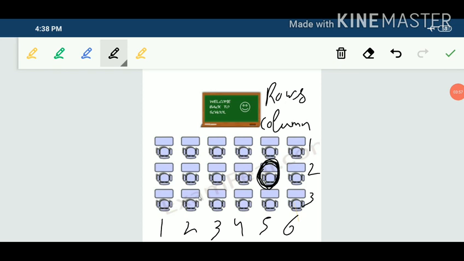We can also write the position of this bench as column, row. First we will write the column. In which column is this bench lying? 1, 2, 3, 4, 5. So its column is 5. Now we will write the row. In which row is it? Row 2. So we can write it 5 comma 2. Both are correct. But we have to mention that first we are taking the column, and second we are taking the number of the row.